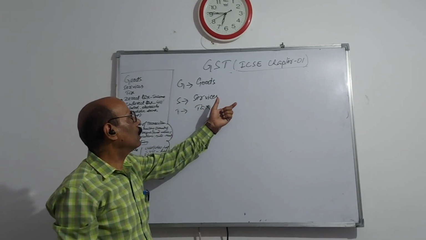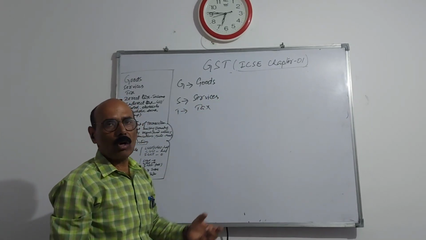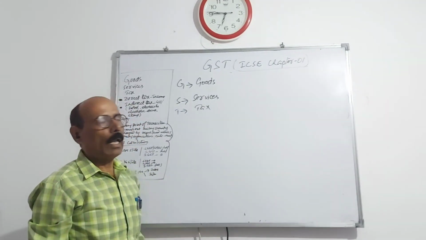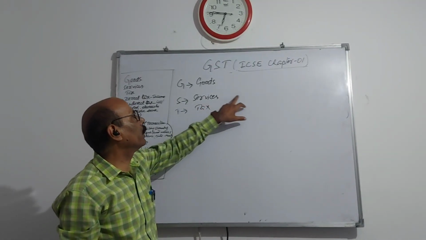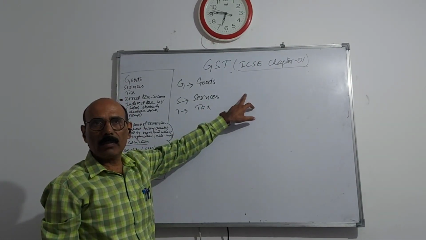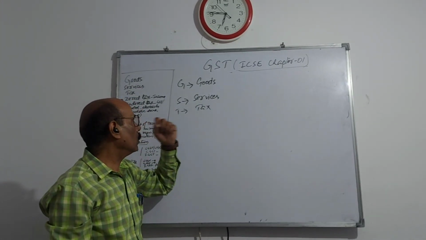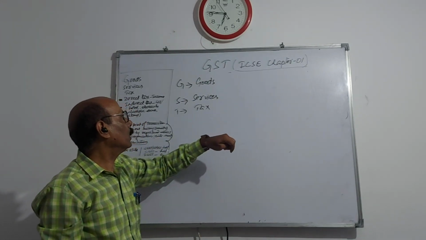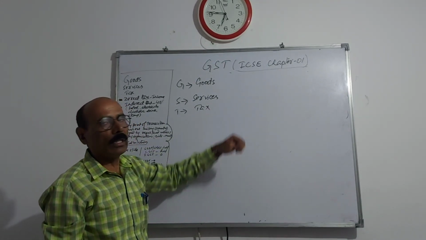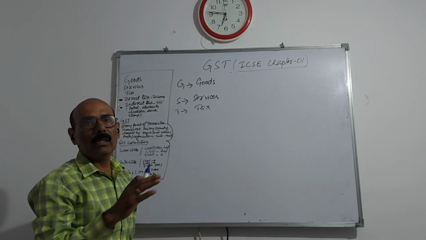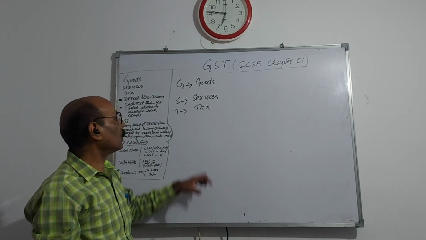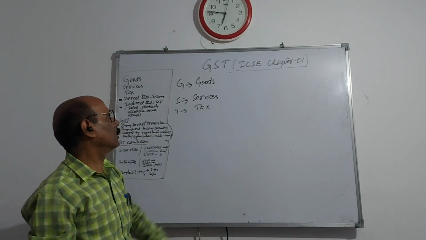Services means any sort of help, like banking, which gives us finance, insurance, which gives us cover for the bad days, and transportation. These come under services, and practically you understand these things.